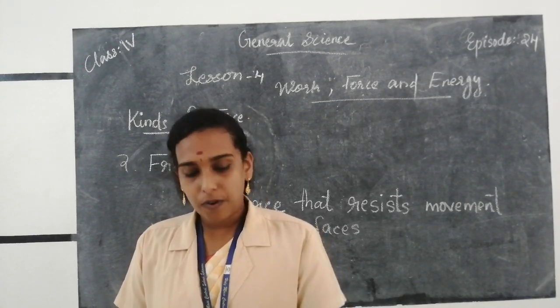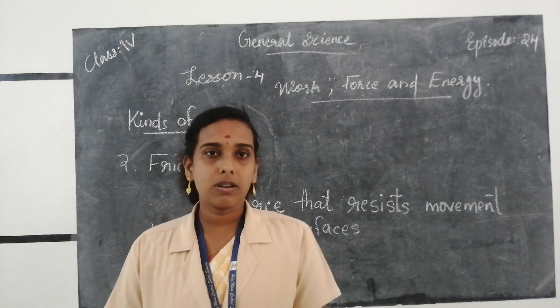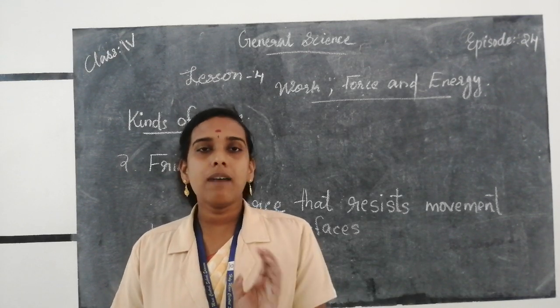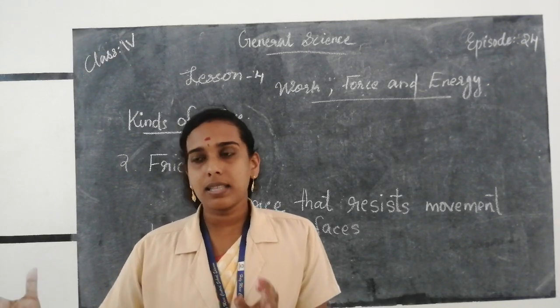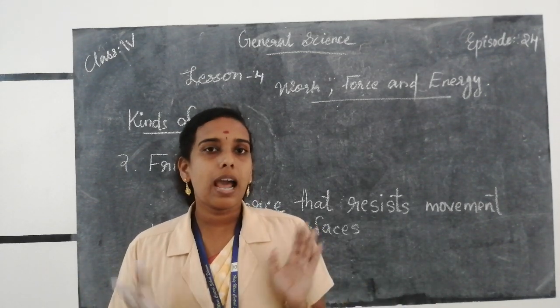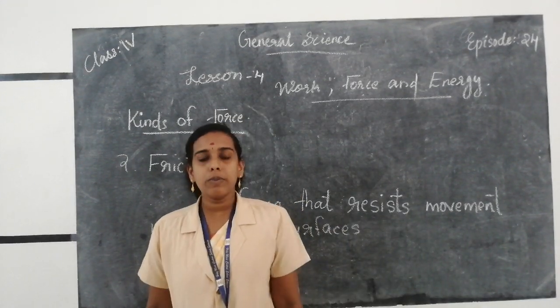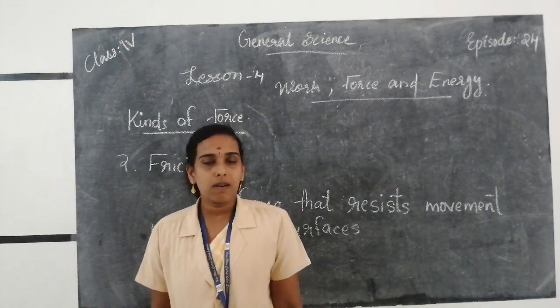Then, which is the weakest force in nature? Gravitational force. It is common in all the objects found in nature. Gravitational force means the earth attracts all objects from the universe towards its center, and it is called the gravitational force. And frictional force means the force which resists the movement of any two surfaces.